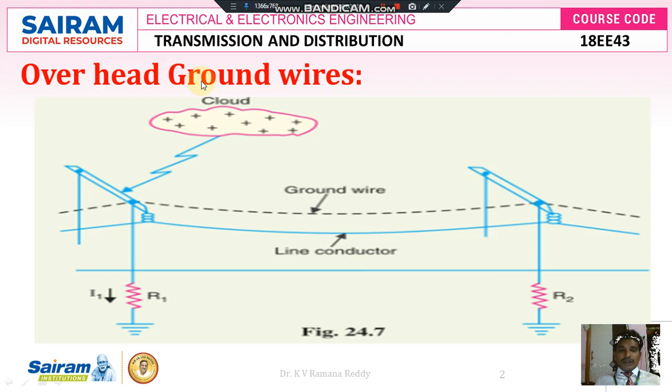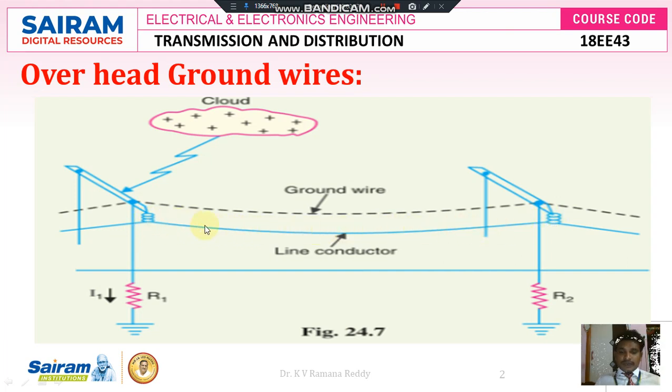So overhead ground wires. If you see this picture very clearly, in this figure I am going to show that overhead ground wires are constructed at the top of the transmission system. Even though the ground wire is constructed at the top, at some more height than the actual conductor, it is constructed between two successive poles via string type insulators.